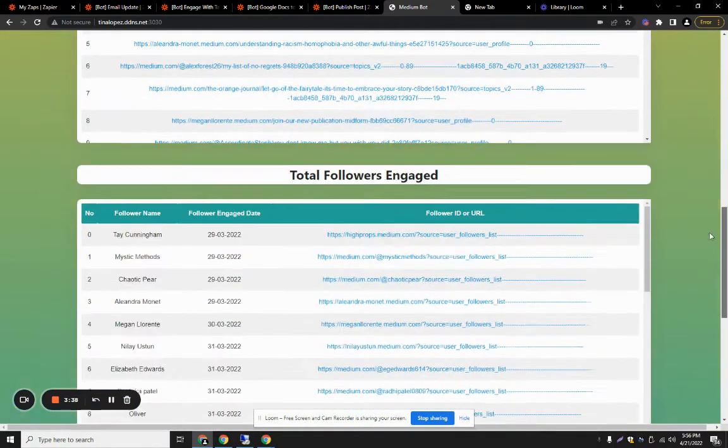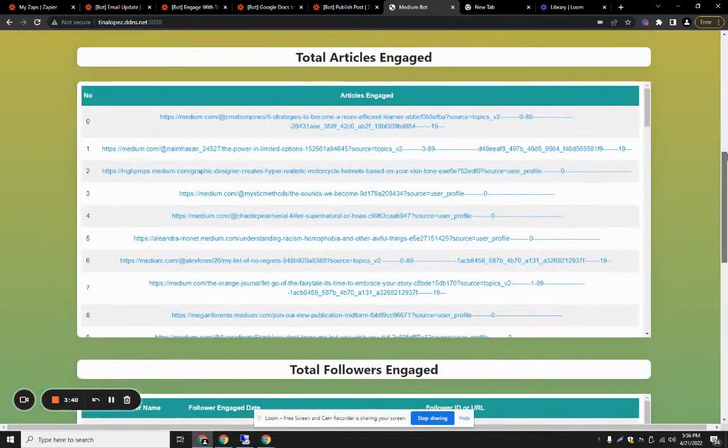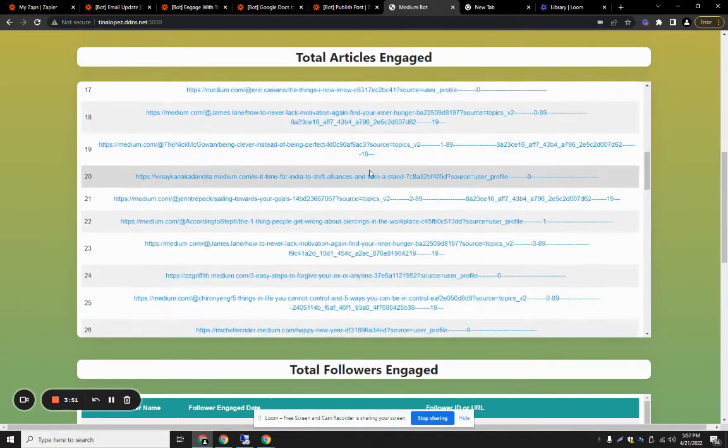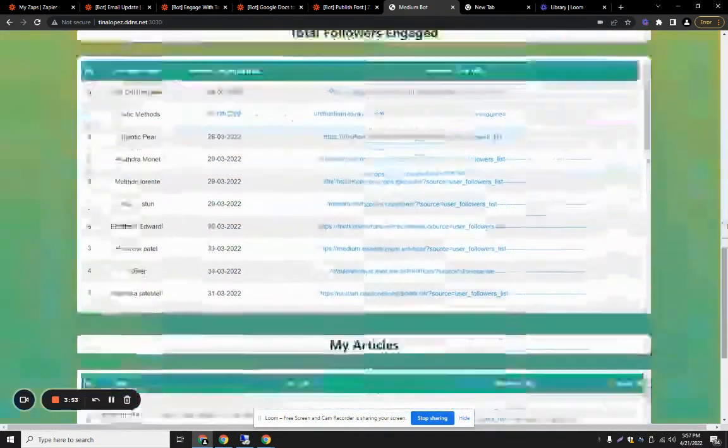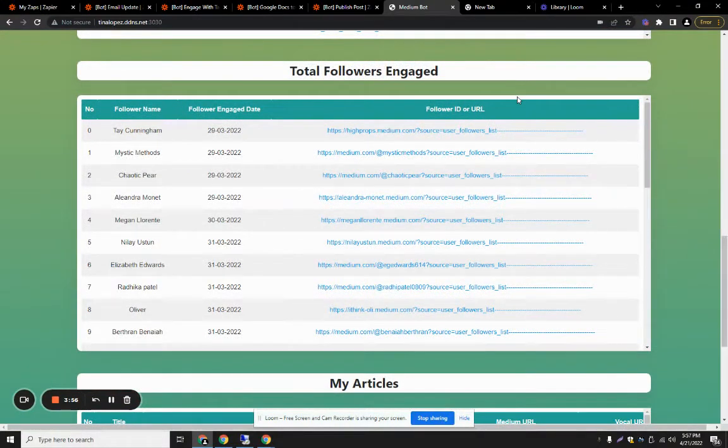And there are some tables for the statistics. Basically, it shows how many articles we have engaged with for the followers. So it is keeping everything on record in the Postgres database. We can see we have engaged with these articles, and this is the total followers engaged.